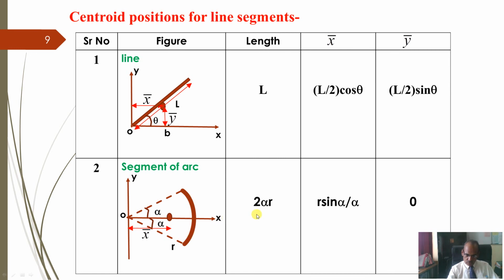So total length will be 2 times r alpha, and it is symmetrical about the x-axis, so y coordinate is 0, and the distance of the centroid along the x-axis from O is r sin alpha by alpha. So how will we remember this r sin alpha by alpha?